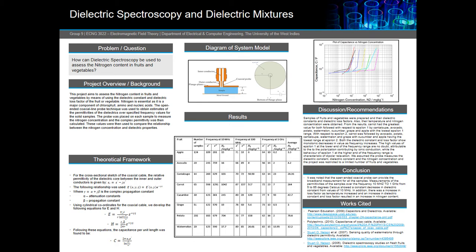Hence, our problem is solved as dielectric spectroscopy can be used by means of a coaxial probe to assess the nitrogen content in fruits and vegetables.